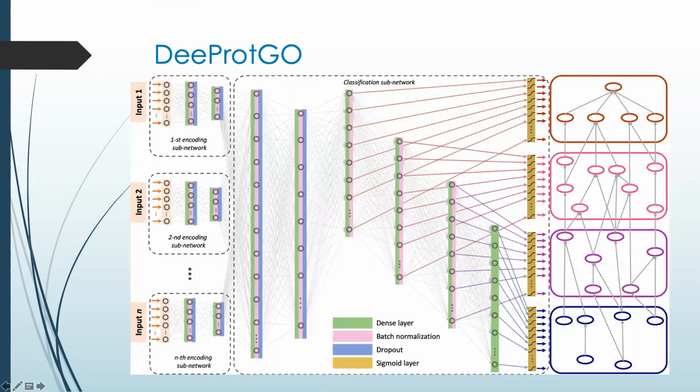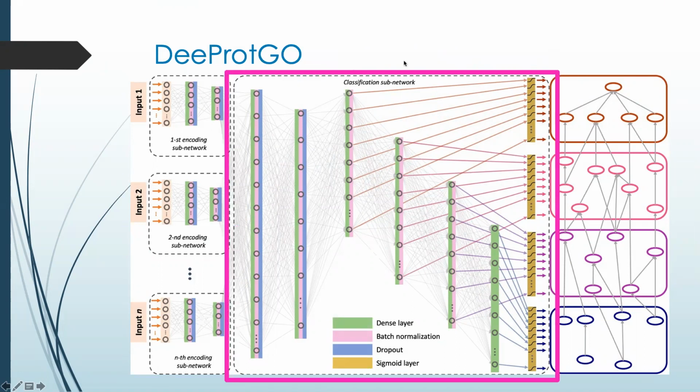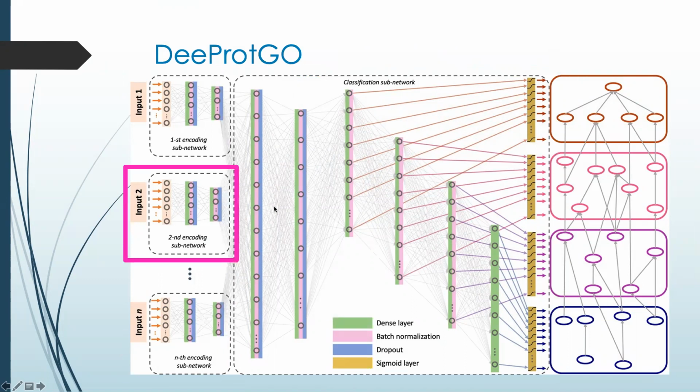To solve this hard task, we propose here DeepGO, a deep learning model for the automatic function prediction of GO terms by integrating protein knowledge. DeepGO consists of two blocks involving several input encoding subnetworks and a classification subnetwork.